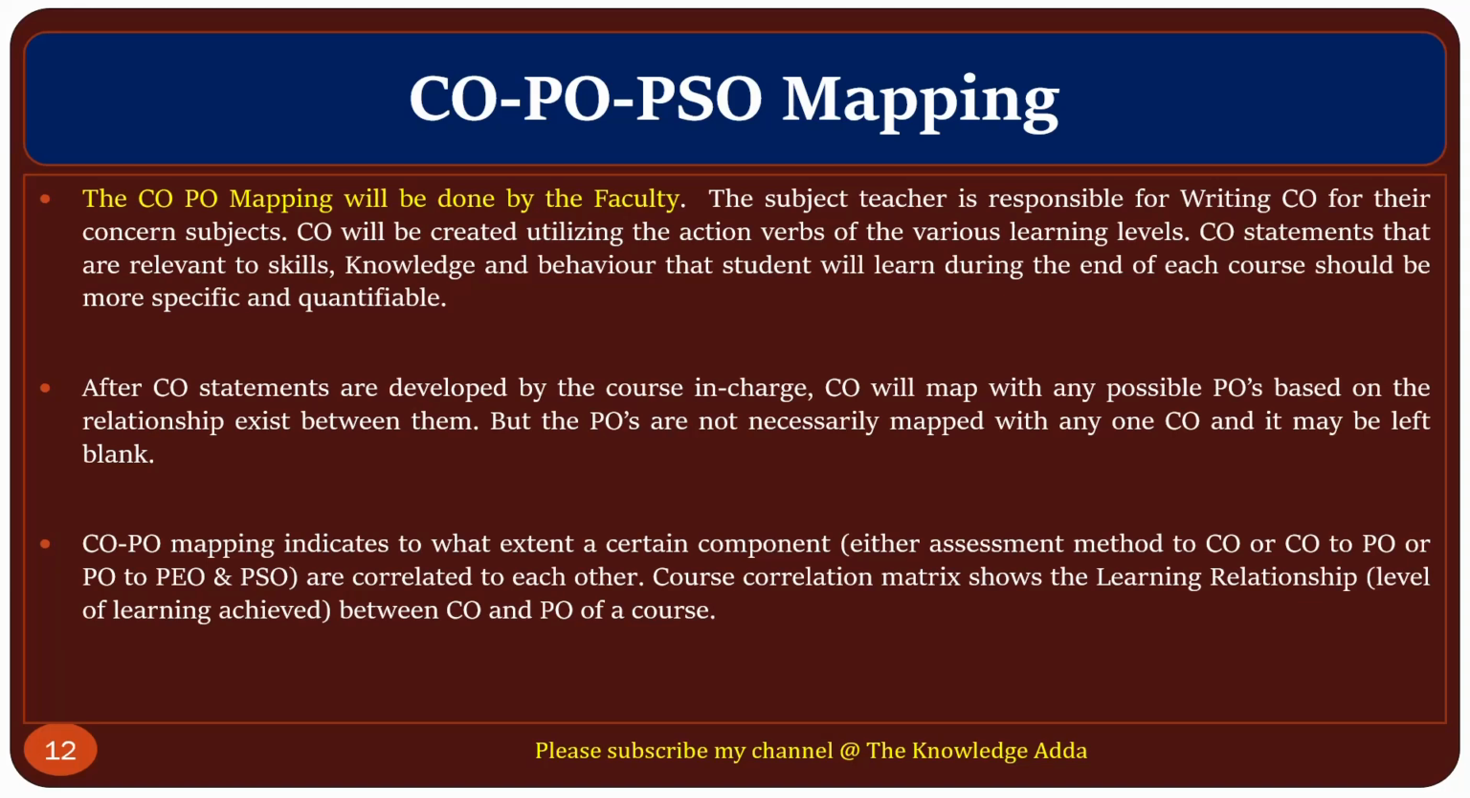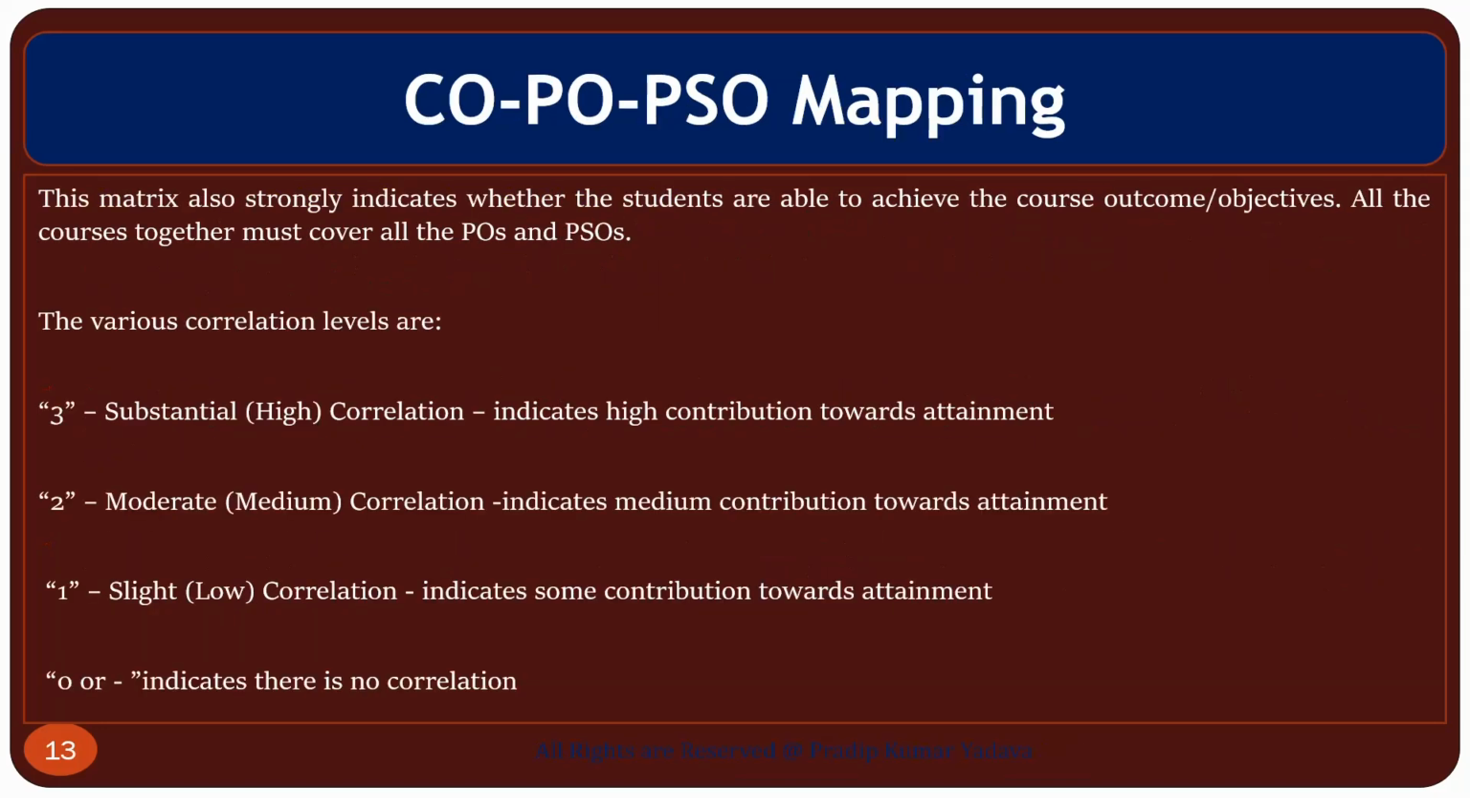मीन्स बेसिकली जब भी आपका टीचर ने सीओ डिफाइन कर दिया तो सीओ पीओ की मैपिंग करते हैं. ओके. कोई जरूरी नहीं है कि कोई सीओ किसी पीओ से मैप हो सकता है कि मैप नहीं हो रहा तो दैट विल बी ब्लैंक. CO-PO mapping indicates to what extent a certain component of the assessment method, CO to PO, are correlated with each other. Basically here we are going to check the correlation between CO and PO.